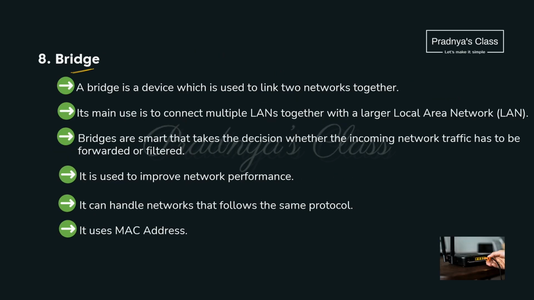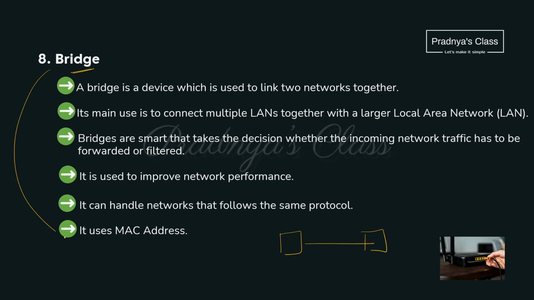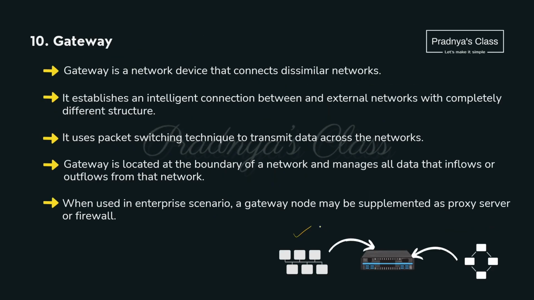Here is one more network device. It is used to connect two different networks to each other. Just like the bridge, we have routers too. But the specialty of a router is that it can handle different protocols. We will study protocols in a while. A bridge uses the MAC address whereas a router uses the IP address. If you want to connect two different types of network, we can use a gateway too.